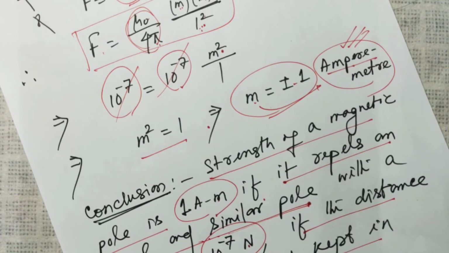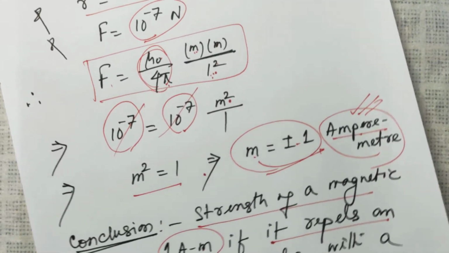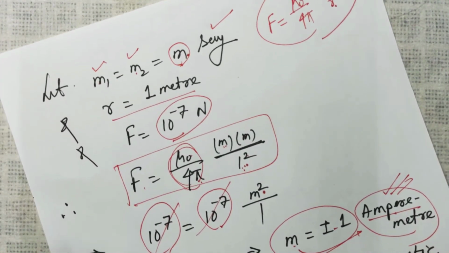So that is the meaning of pole strength. Now, which will be further cleared as we proceed further in the chapter.